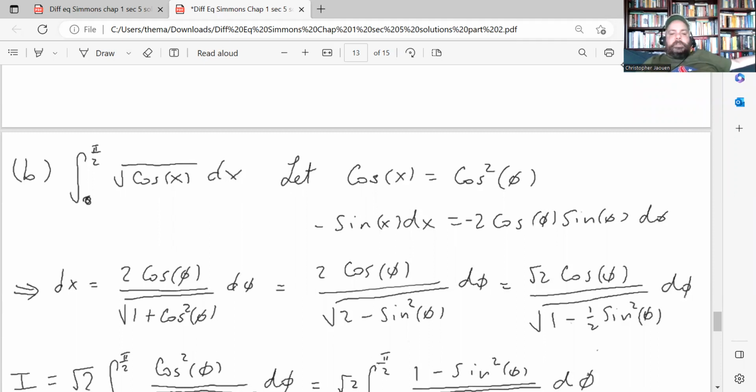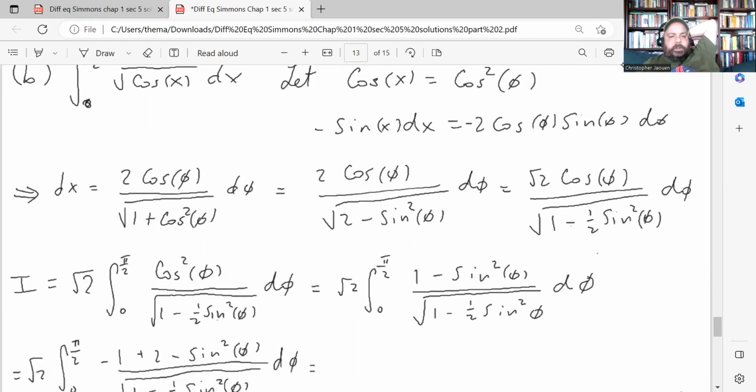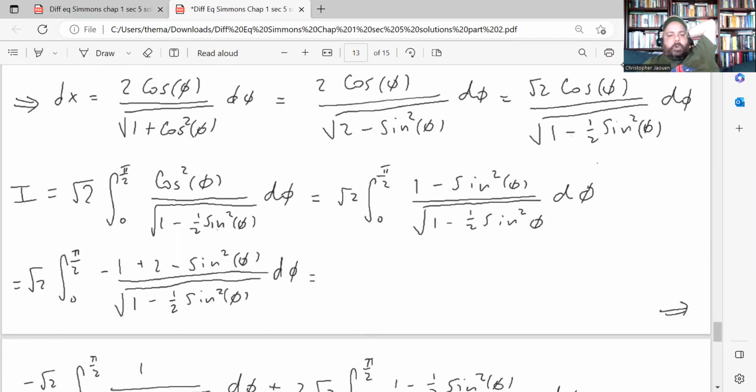And I'm just using their hint: let cosine x equal cosine squared phi, find your differential, similar type of thing that we got from the previous problem. So this is your differential, plug it into the integral, you get this expression here. And cosine squared phi is the same thing as 1 minus sine squared phi, which I can rewrite in a more convenient way as negative 1 plus 2 minus sine squared phi.